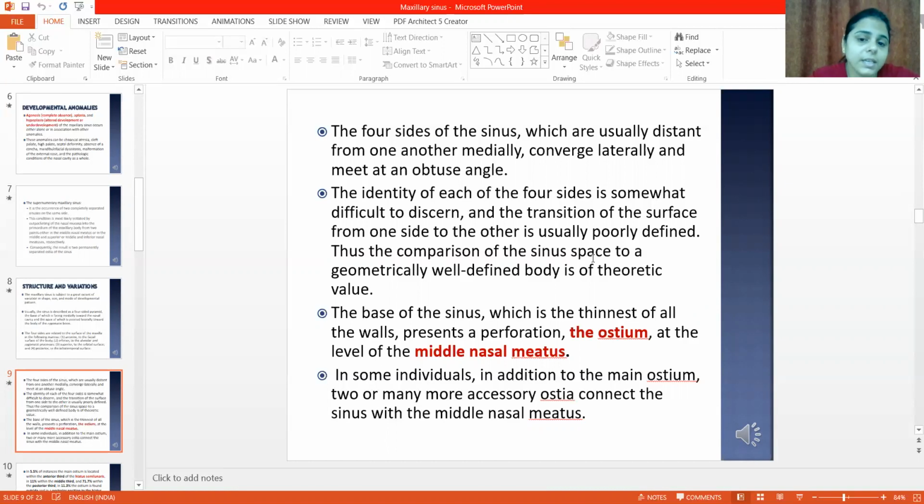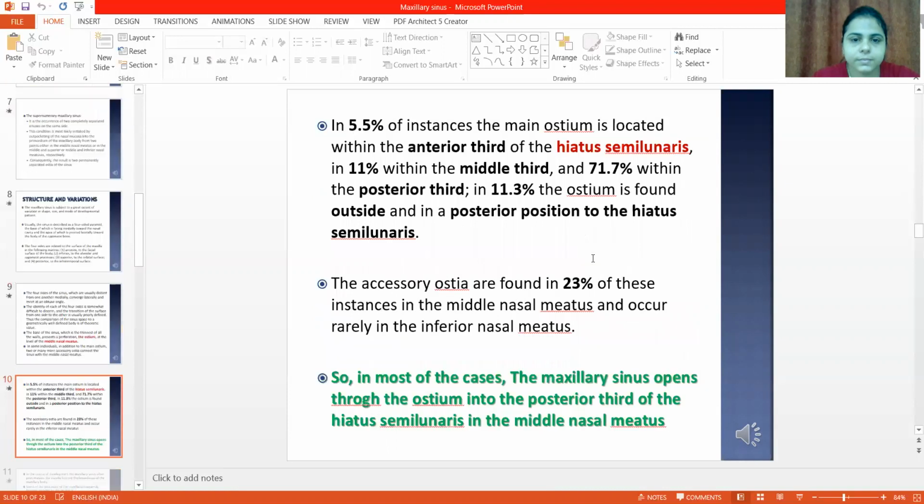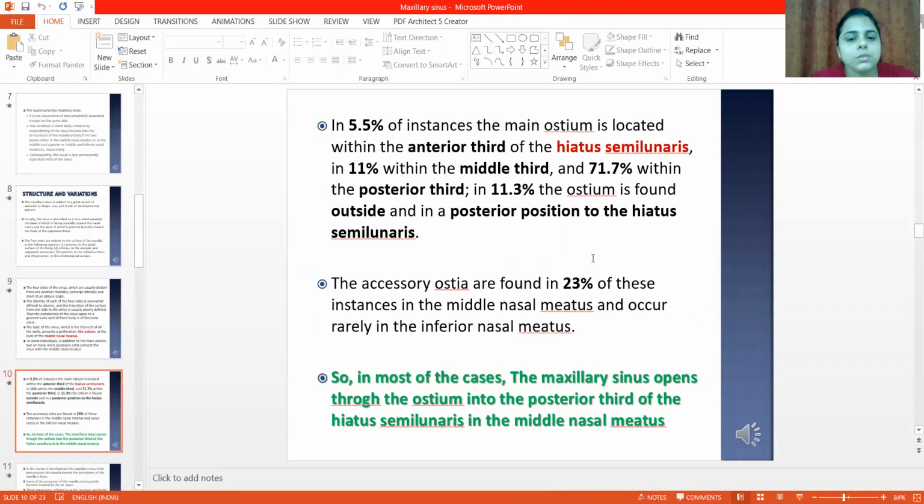The base of the sinus, which is the thinnest of all the walls, presents the perforation, the ostium, at the level of the middle nasal meatus. In some individuals, in addition to the main ostium, two or many more accessory ostia can be present that connect the sinus with the middle nasal meatus. In most cases, the maxillary sinus opens through the ostium into the posterior third of the hiatus semilunaris in the middle nasal meatus.